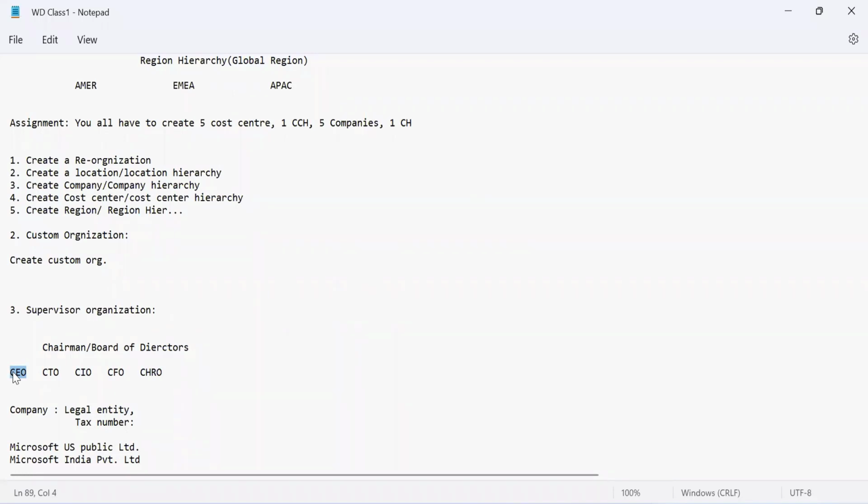So all these things I will be able to do only on the basis of the supervisory organization. If I am tagged to that supervisory organization where Josephine is, then only it can happen. Otherwise, nothing can happen, guys. That's the reason I said that 90% of the work that we do in Workday is directly or indirectly related to supervisory organization. If I have to hire somebody, I will have to open a position under some supervisor, right? And then only I can go ahead and hire.